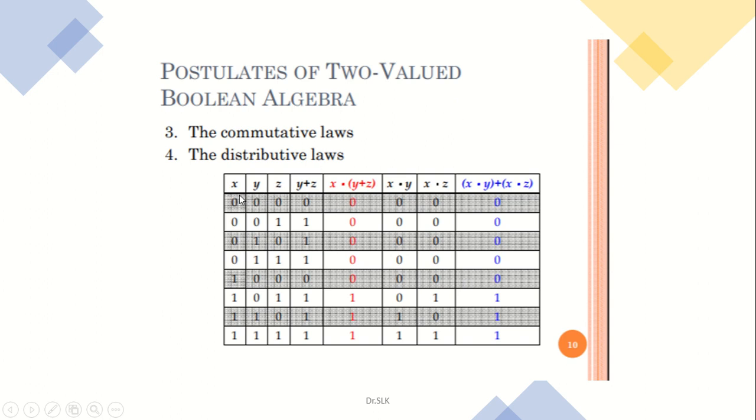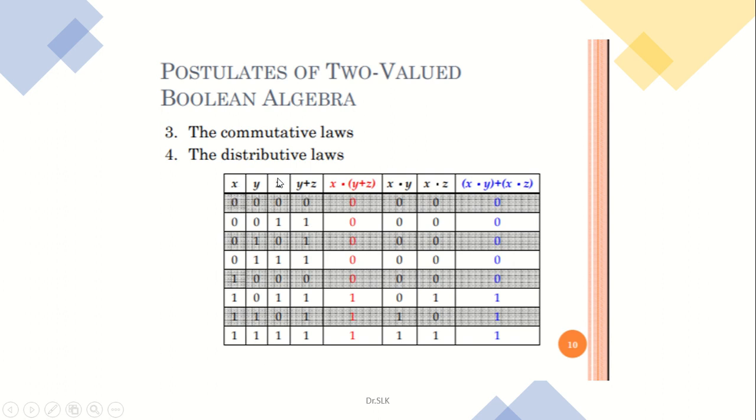So you could write x, y and z as your three values. When the number of inputs is n, the possible outcomes are 2 power n. Here the number of inputs n is equal to 3, so the possible outcomes will be 2 power 3, which is 8. So it may start from 0 0 0 to 1 1 1.